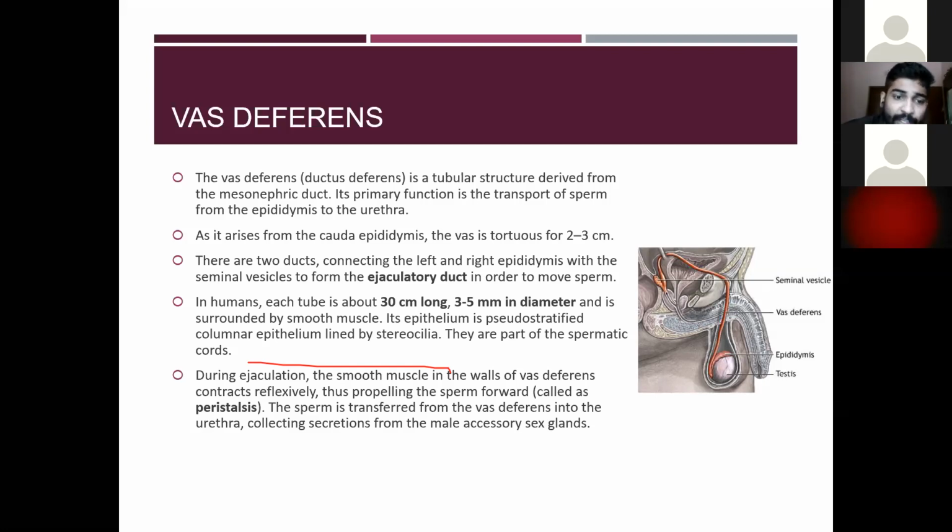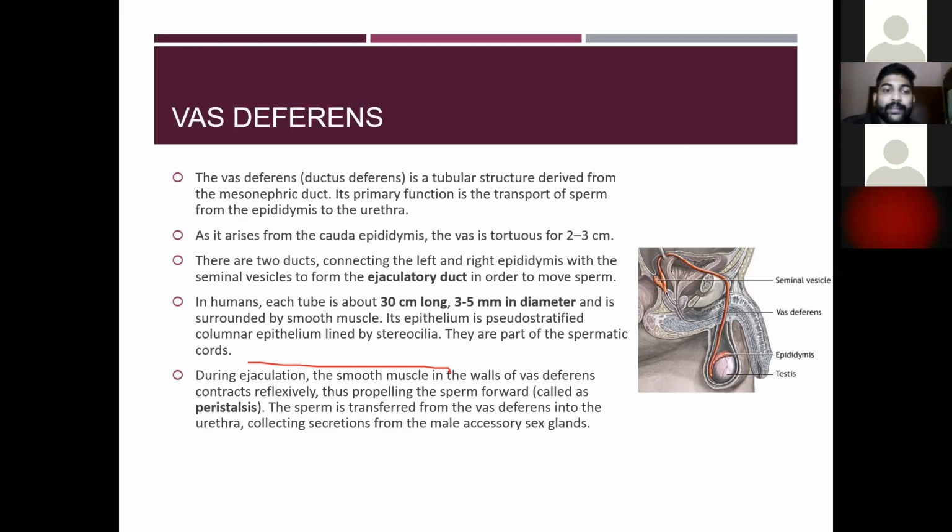Then during ejaculation, the smooth muscles in the wall of the vas deferens contract reflexively, thus propelling the sperm forward. Okay, so the sperm is transferred from the vas deferens into the urethra, collecting the secretions from the male accessory sex glands. Okay, so the vas deferens is a tubular structure derived from the mesonephric duct. Then its primary function is to transport the sperm from the epididymis to the urethra.